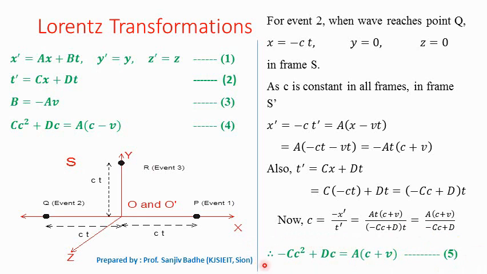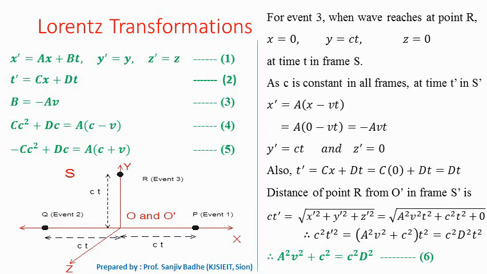One more equation we are getting here, minus c square plus dc equal to a into c plus v. So let us call this equation number 5, which is obtained for event number 2 when the light wave reaches point Q. Same procedure we will follow to get one more equation when the light wave reaches point R for event 3.